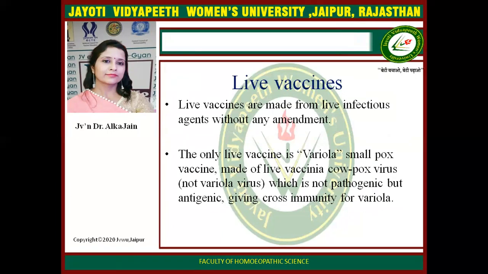Now come to the first, live vaccines. Live vaccines are made from live infectious agents without any amendments. The only live vaccine is variola. This is the smallpox vaccine, and it is made of live vaccinia cowpox viruses, which is not pathogenic but antigenic, giving cross immunity for variola.